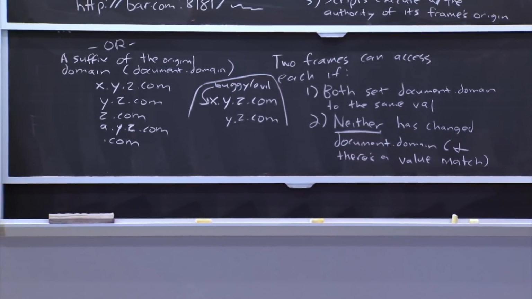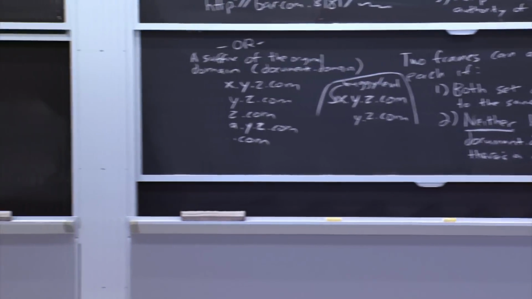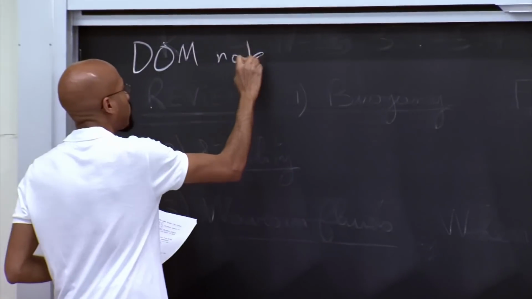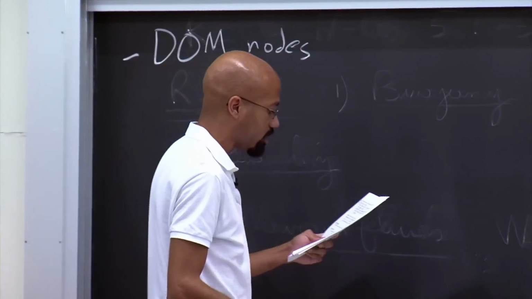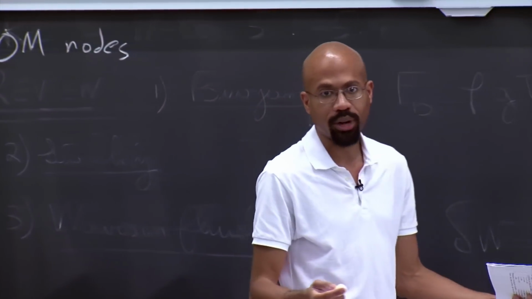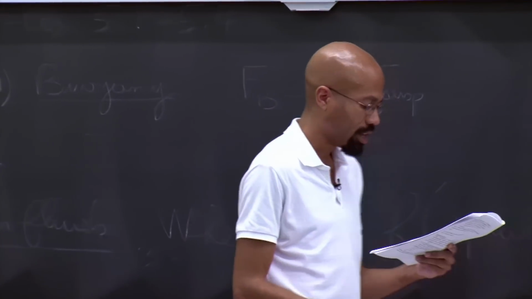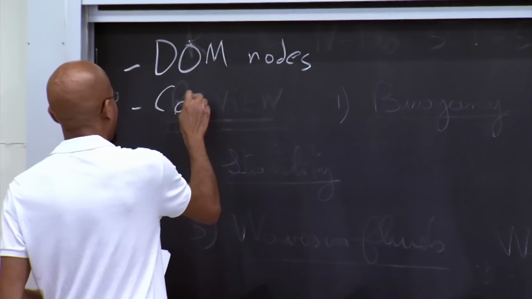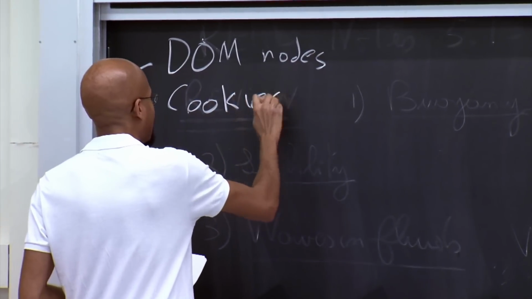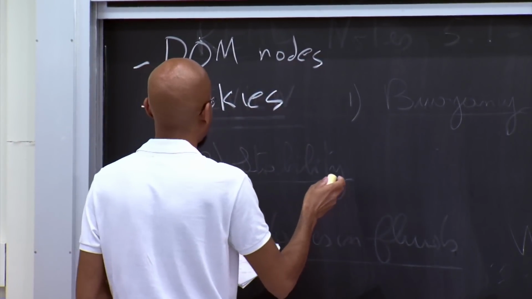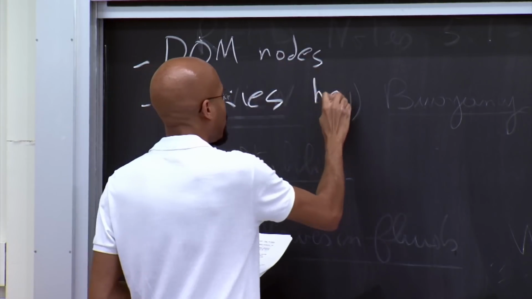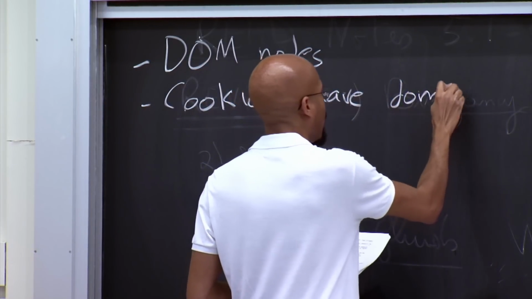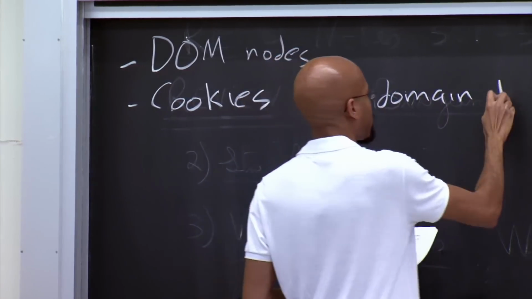Then we can look at how DOM nodes are treated. It's pretty straightforward for DOM nodes. DOM nodes basically get the origin of their surrounding frame. Makes sense. Then we can look at cookies. Cookies are complicated and a bit tricky. Cookies have a domain, and they have a path.